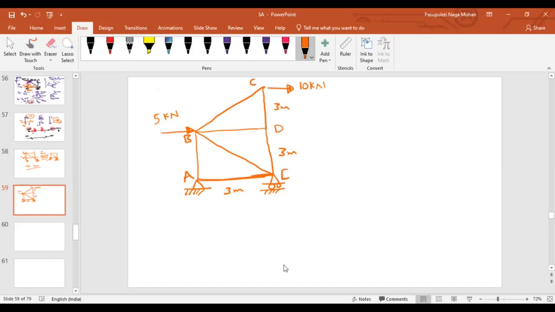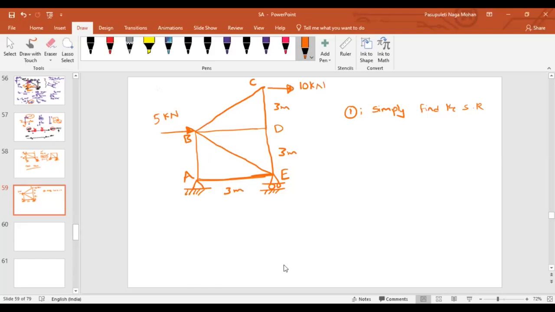We have to think about simple questions. The first one is whether I can simply find the support reactions or not. As I told you in the previous classes, by visualizing some of the effects, can you directly find the reactions or not?